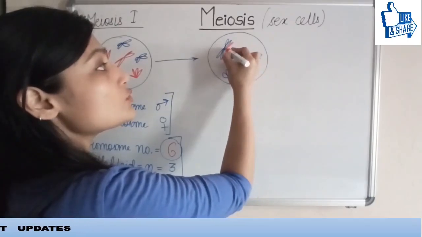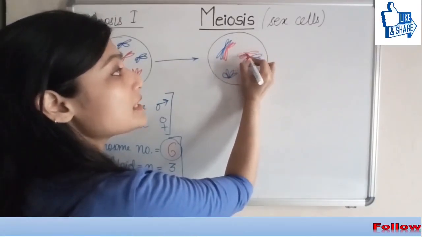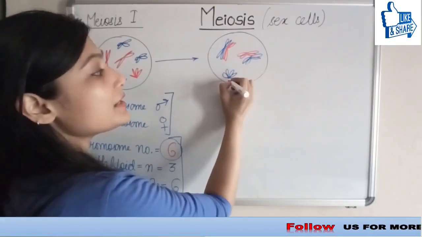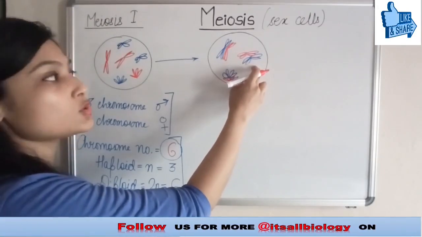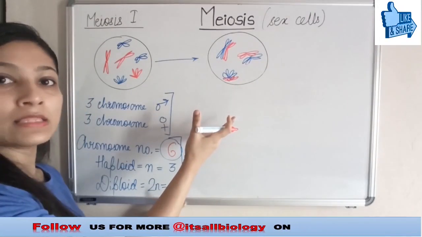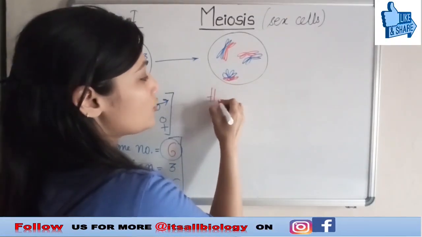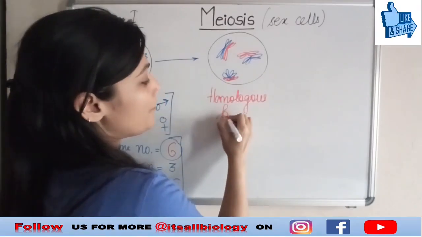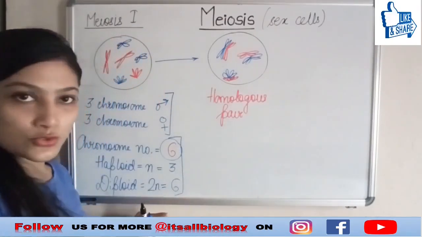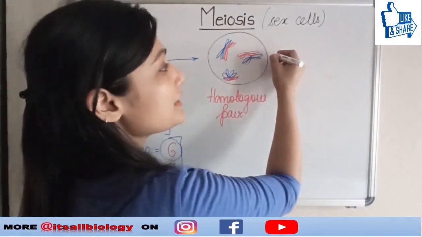Now the parent 2 chromosomes are going to align themselves with the parent 1 chromosomes. The similar looking chromosomes are going to align themselves with their pair. These are known as homologous pairs of chromosomes.